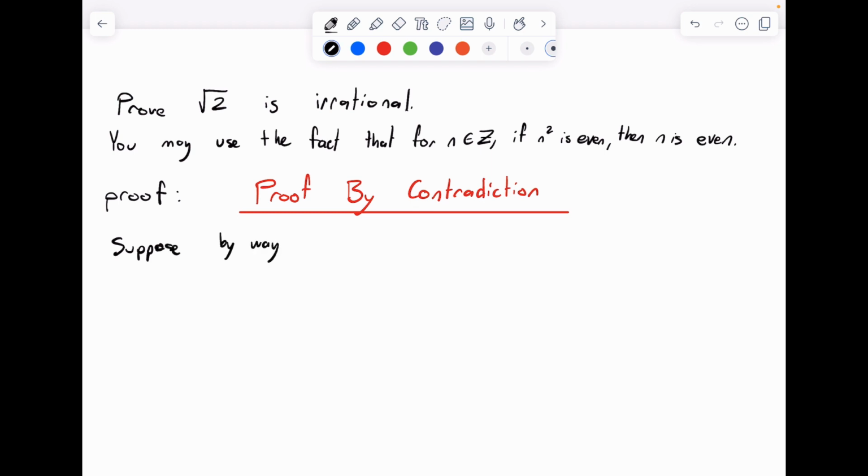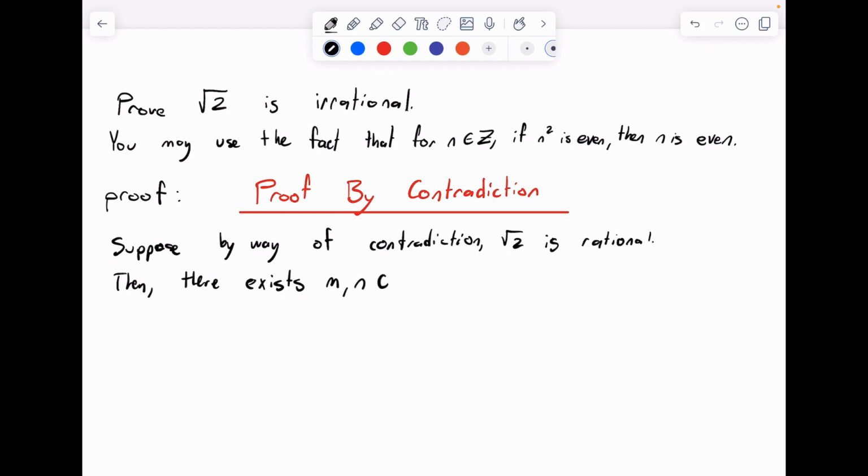by way of contradiction, square root of 2 is rational. Then there exist integers m, n such that square root of 2 equals m over n with n not equal to 0.